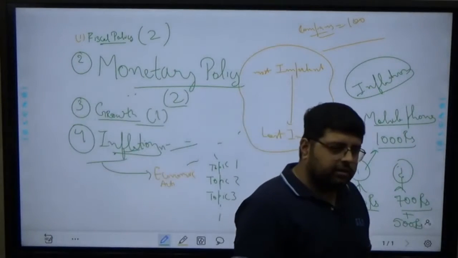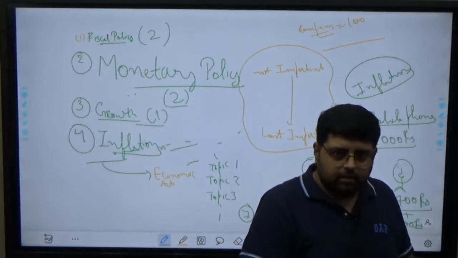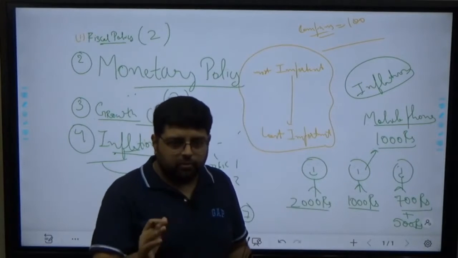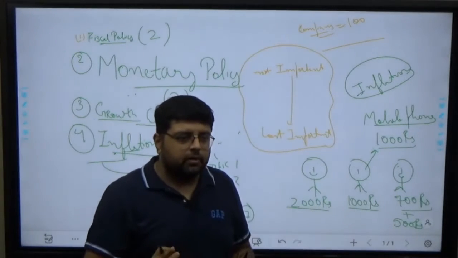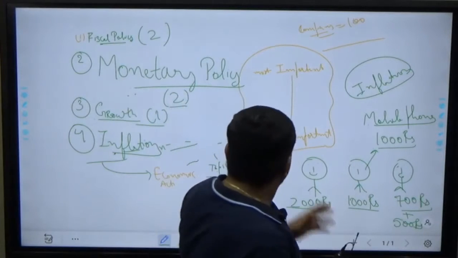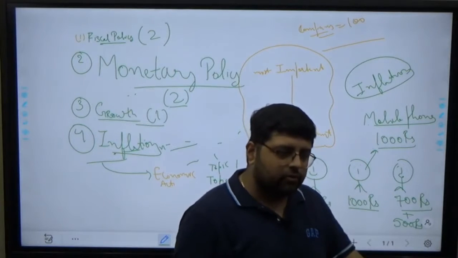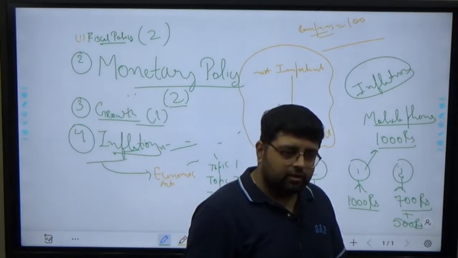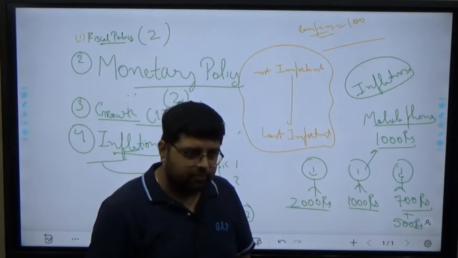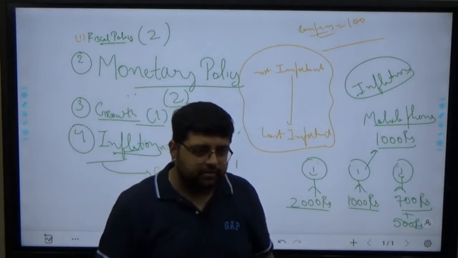Tell me in such a way that, because you are going to become a bureaucrat, when you become a bureaucrat, people will come to you who don't know what GDP is or what monetary policy is. If you ask such a person about inflation, he will not be able to tell you because he doesn't know. A layman will come to you, so you have to explain in such a way that a layman will also understand.